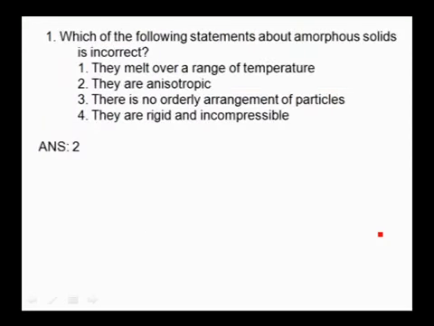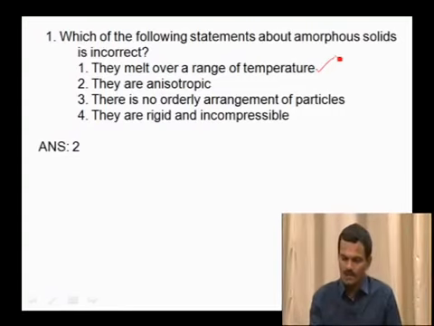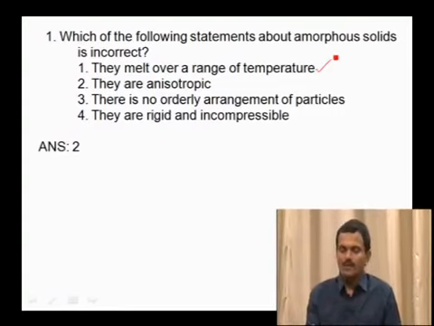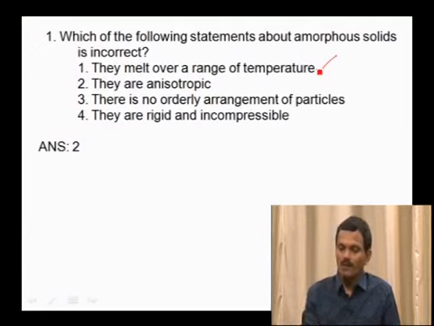Now come to the first question. The given question is, which of the following statements about amorphous solids is incorrect? Now only we discussed the differences between amorphous solids and crystalline solids. The first option is they melt over a range of temperature. This is the correct statement, because amorphous solids do not have sharp melting points. They can melt over a range of temperatures. This statement is correct. They are anisotropic. So this is the wrong statement here, because amorphous solids are isotropic in nature.